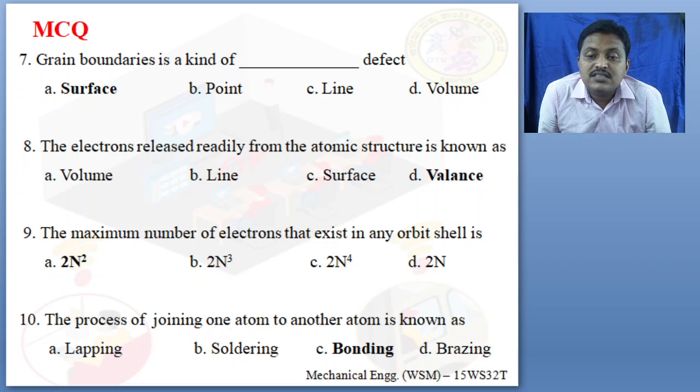The electrons released readily from the atomic structure are known as what? Volume, line, surface, or valence? They are known as valence electrons.